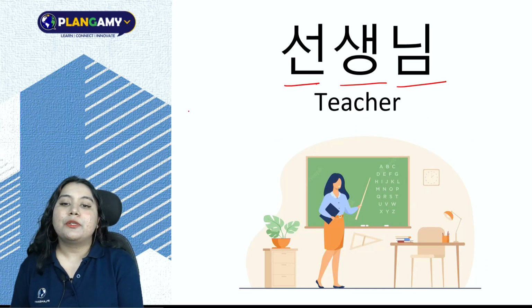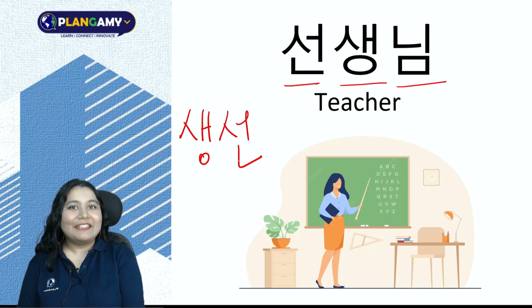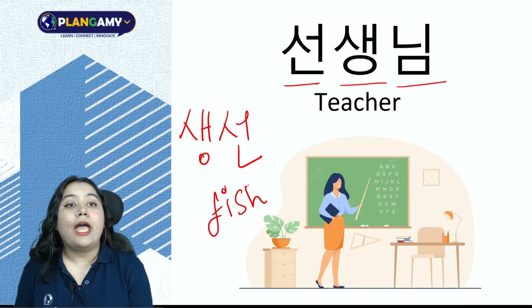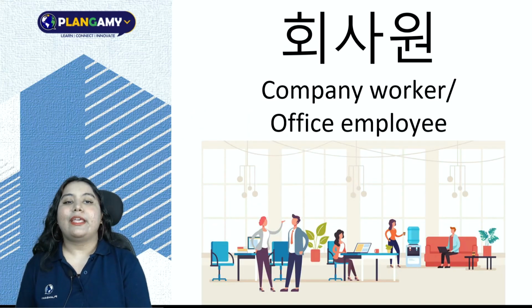Don't confuse it with 생선. 생선 is a fish. So don't call anybody 생선, especially a teacher. That would mean fish. Don't confuse 생선 and 선생. 선생님, a teacher.